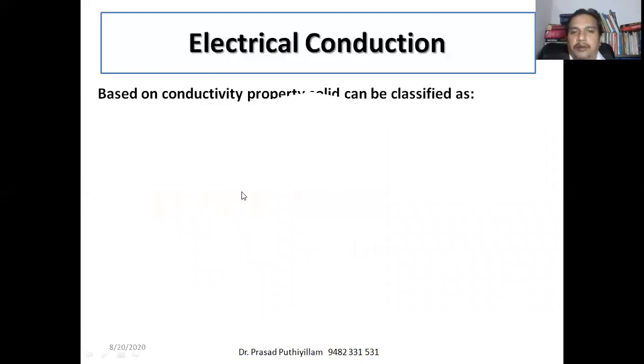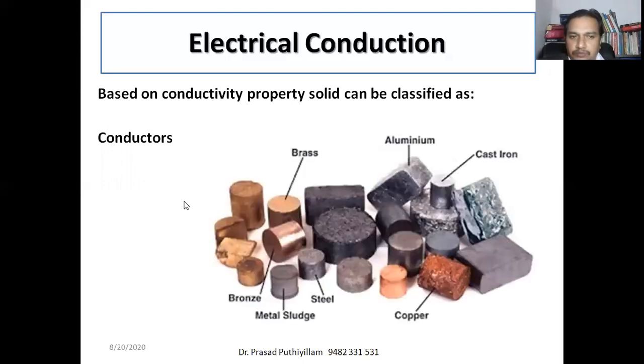Okay, based on conductivity property, the solid can be classified as conductors. Brass is an example for conductor, bronze, metal sludge, steel, copper, aluminium, cast iron. That is metals mainly. Almost all we consider as metals or alloys. They are good conductors. They are the best example for conductors.